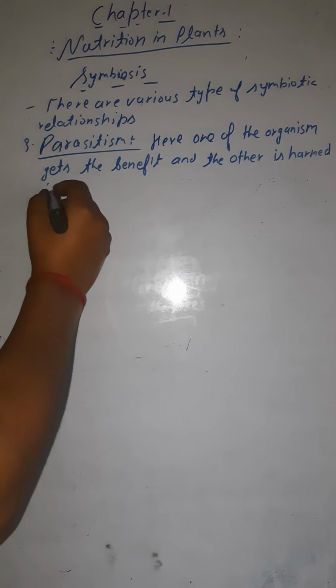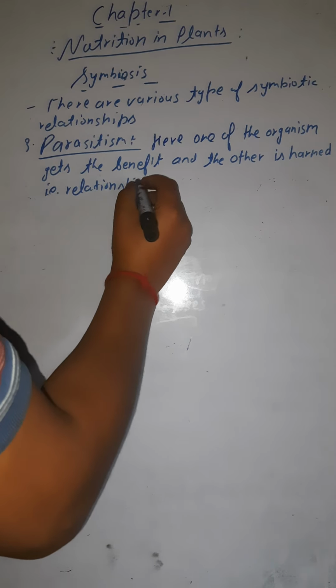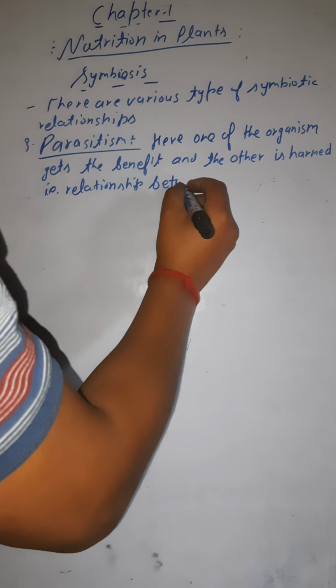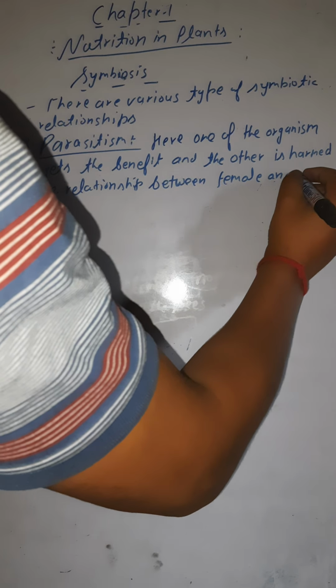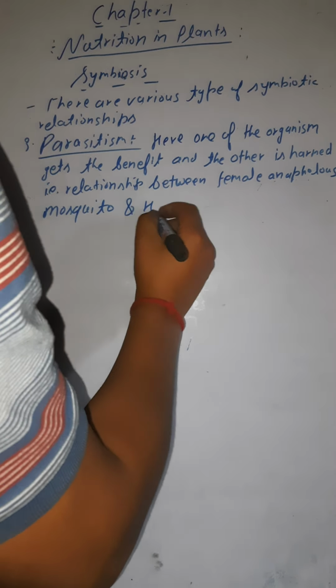So this type of relationship comes under parasitism. For example, the relationship between a female Anopheles mosquito and a human. Here humans are being harmed and the mosquito is getting the benefit, meaning it gets the blood from the human. So this was the third type of relationship, parasitism.